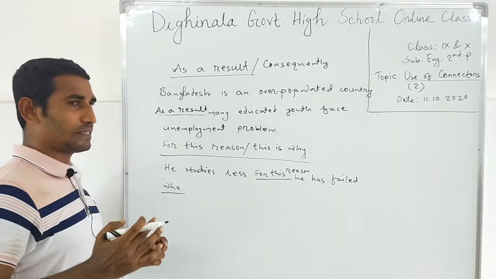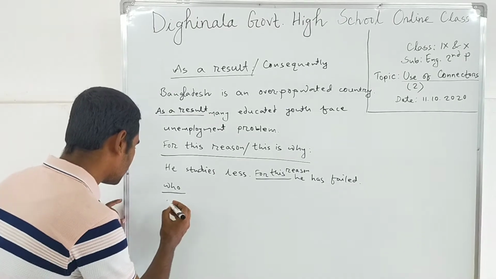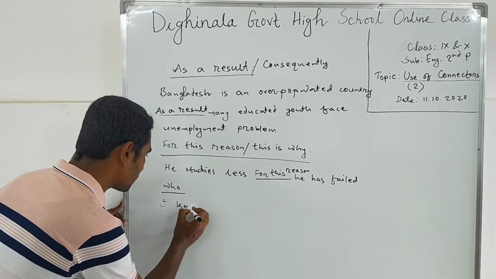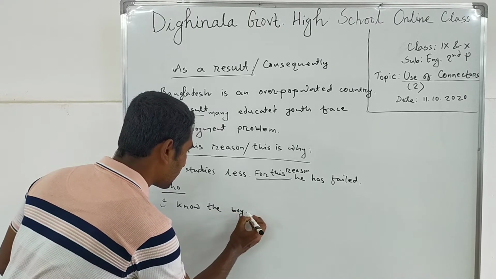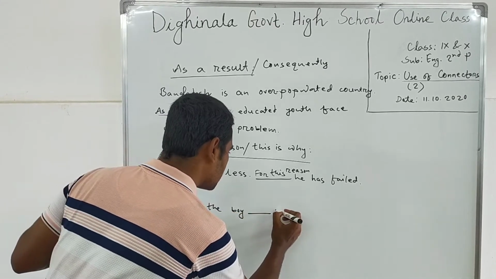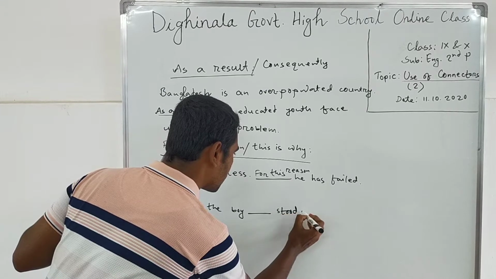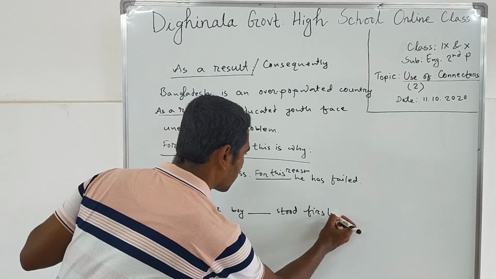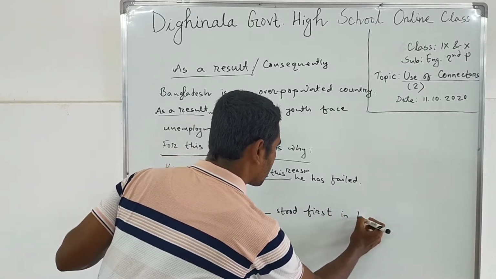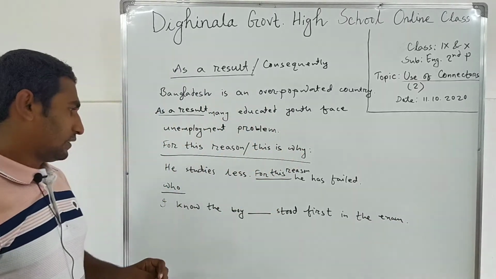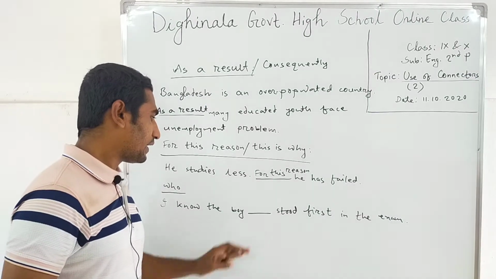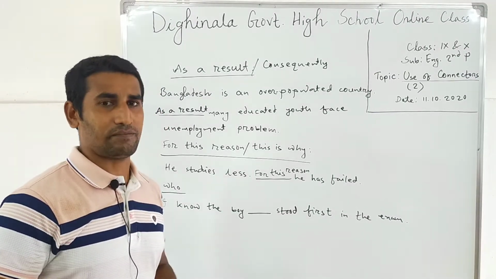If you see the example you can easily understand. Now see the sentence. I know the boy dash stood first in the exam.